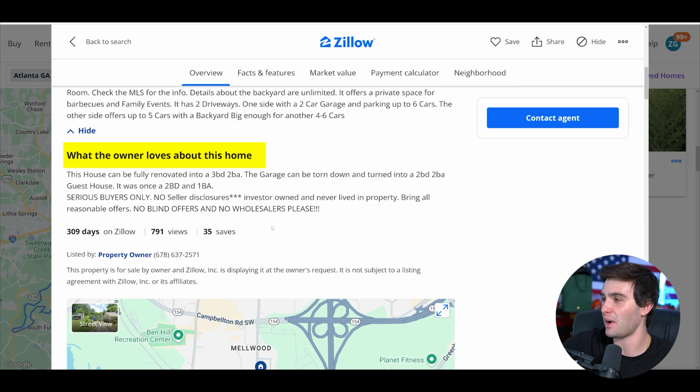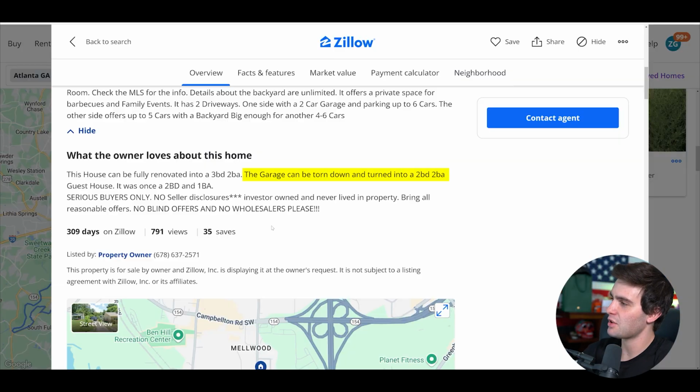This house can be fully renovated into a 3-2. So as a wholesaler, you just got to understand this. Any house can be converted into anything, right? You can convert a Toyota Camry into a monster truck if you want to. You can convert a Ferrari into an electric car if you have the money and the means. You can do anything for anything. Fully renovating a 766 square foot property into a 3-2 is not a good decision. This is a 2-1 and only a 2-1.